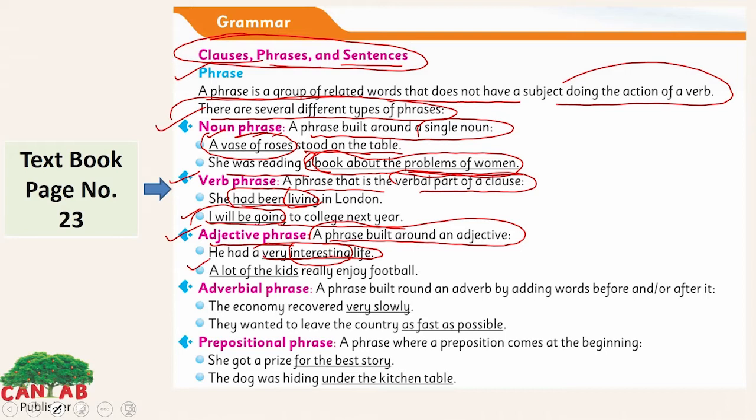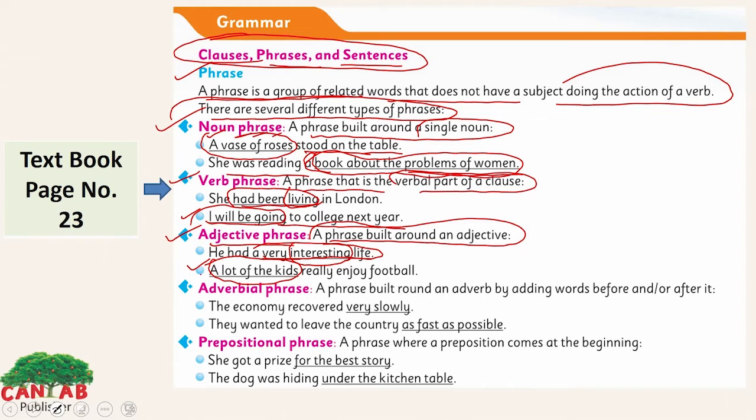Look at the second example of it. A lot of the kids really enjoy football. Here a lot of the kids is an adjective here. This is the adjective of number. A lot of the kids here is an adjective phrase here.